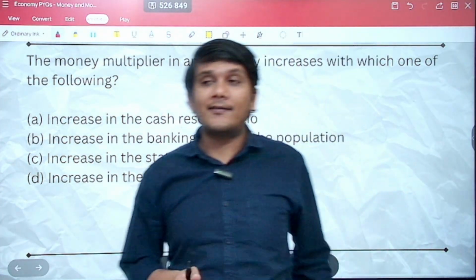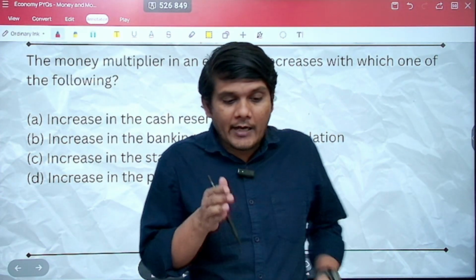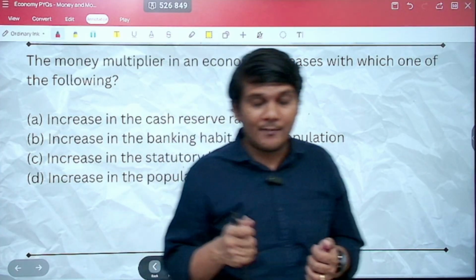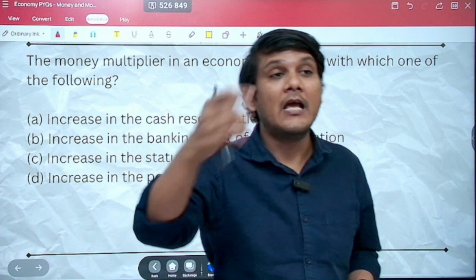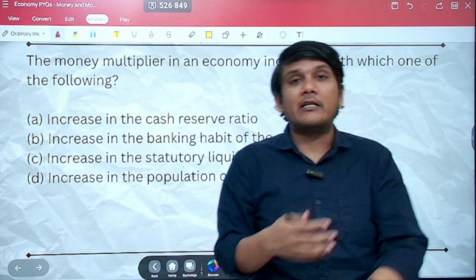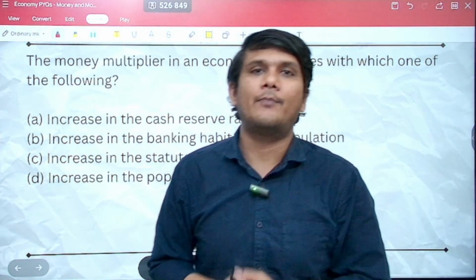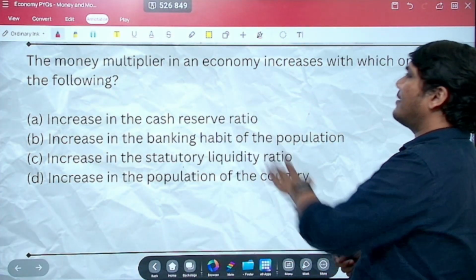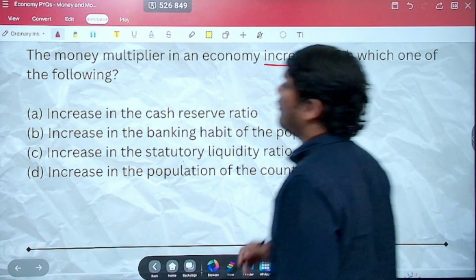But let's say today I decide to bring it in the market. Then what will happen? 100 rupees will come, but that 100 rupees will keep exchanging hands. I will buy something from someone, that someone will take that 100 rupees to someone else and buy something. Like this, it will keep on changing hands. That means what? Money is getting multiplied. The money is the same, but when it changes hands, it actually multiplies. Keeping that in mind, let us have a look. The money multiplier in an economy increases with which one of the following?